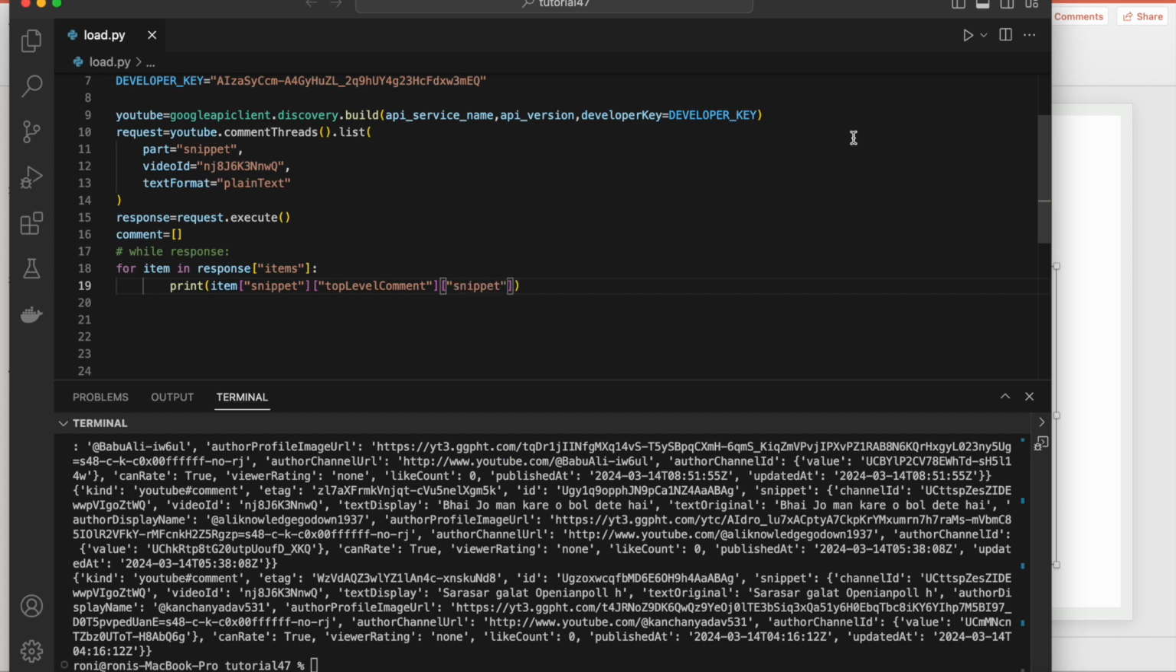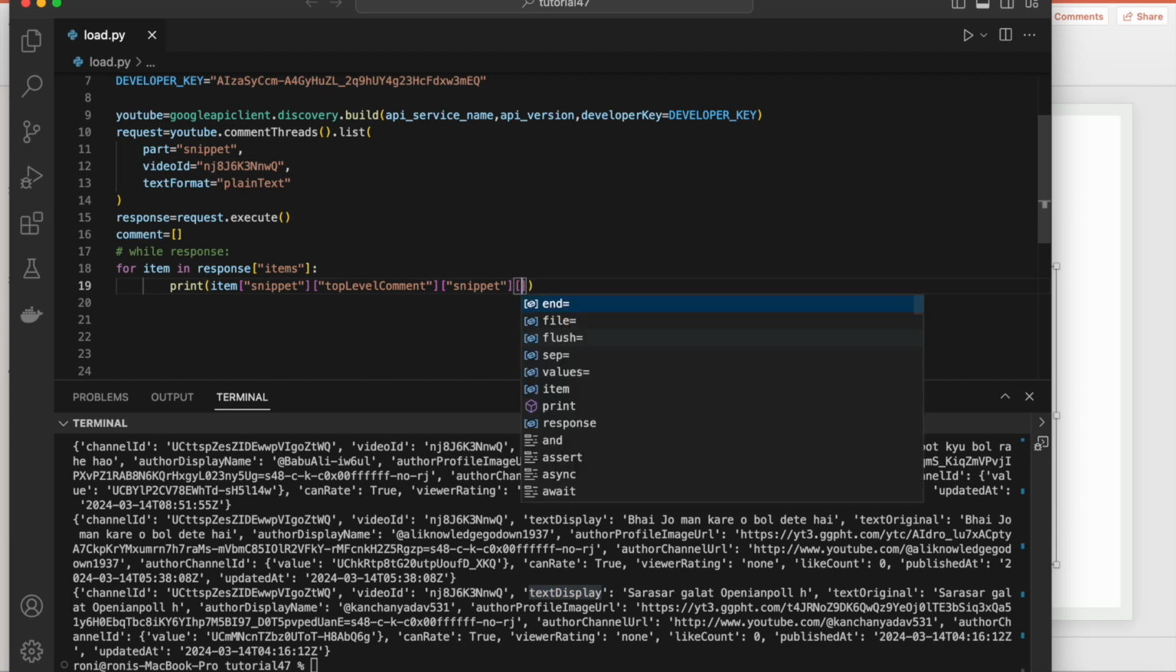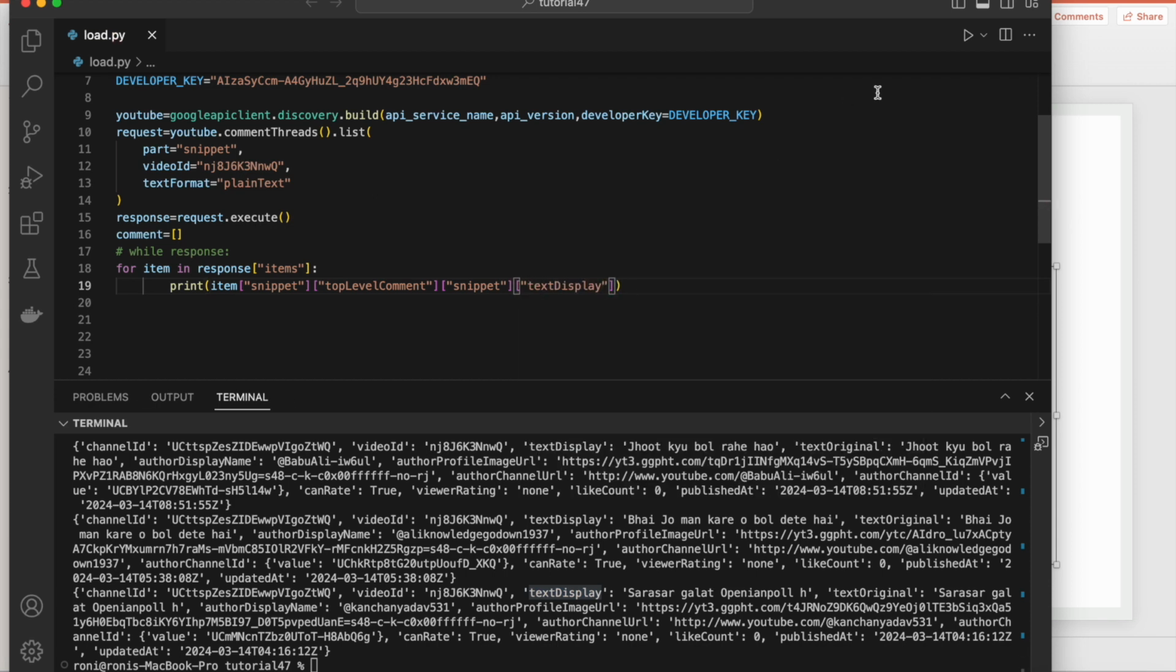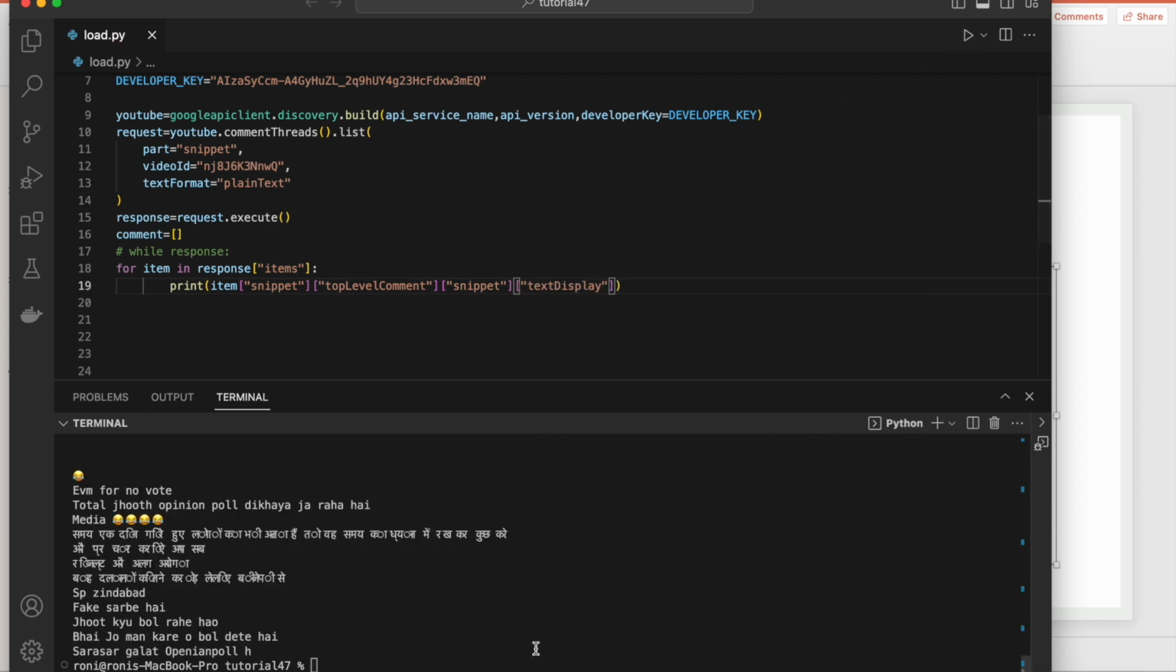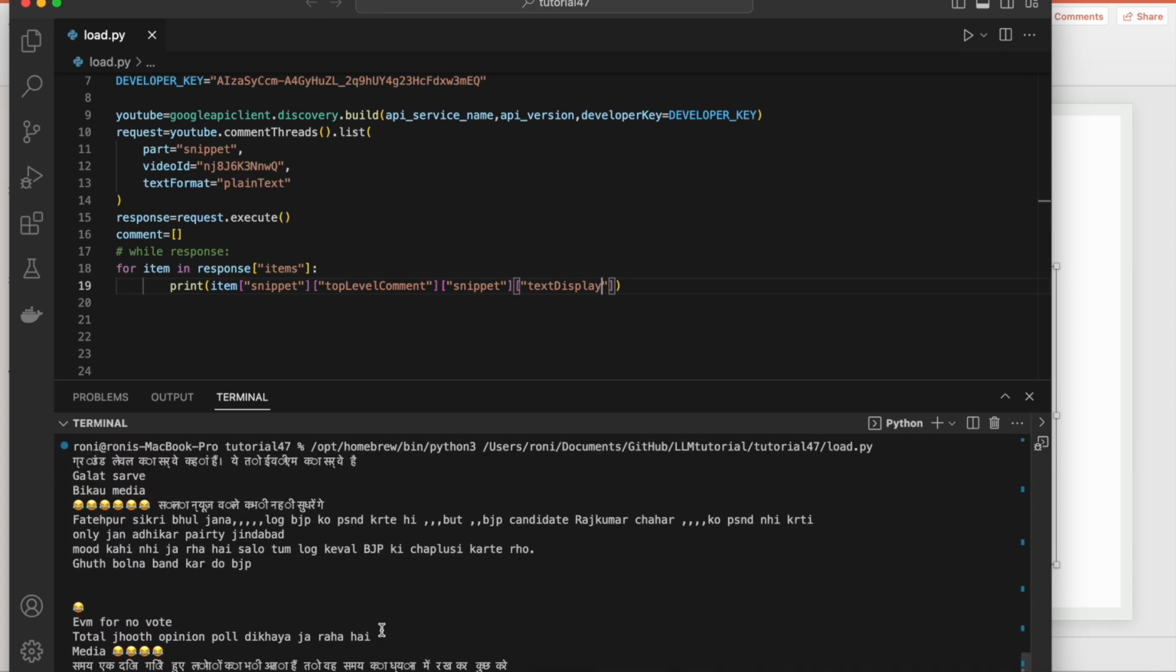Snippet, snippet. Yes, so inside the snippet I need this text display. It is having the comment. That is the way you have to frame your data. Now this is going to give me the comment. Okay, all 20 comments are coming, right? Fine, so it is done.